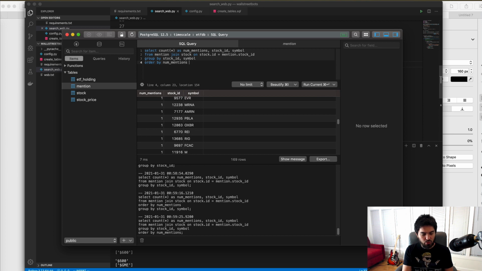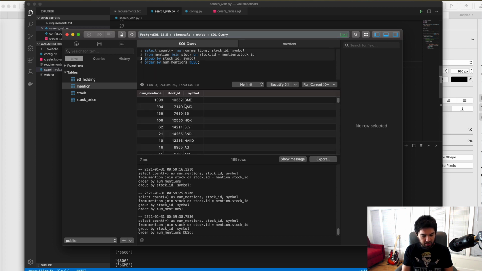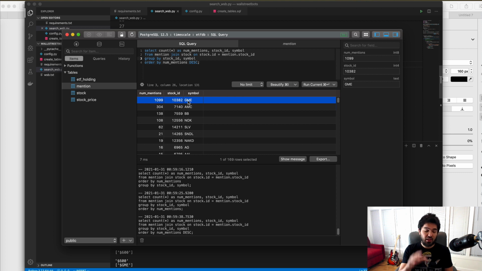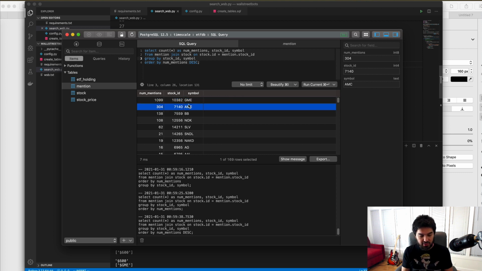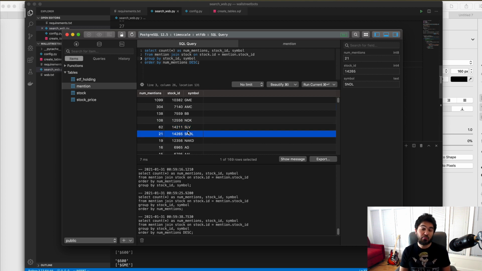It looks like I should order by descending. Okay, so I order by descending, and we'll see what's matched the most. So I'll run that, and as expected, GameStop is the top match stock, AMC is the second, BlackBerry is the third, Nokia is the fourth, and what's one that people are just now starting to talk about? SLV, which is the silver ETF, and that was mentioned 62 times in the data set that I'm looking at now.